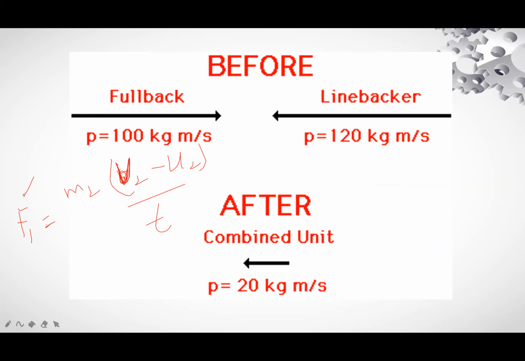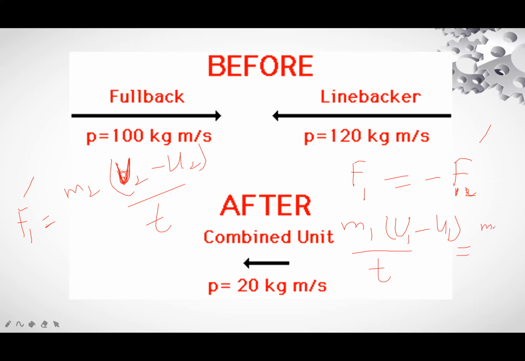So according to Newton's third law, action and reaction are always equal but opposite in direction. So F1 equals minus F2: M1 times V1 minus U1 divided by T is equal to